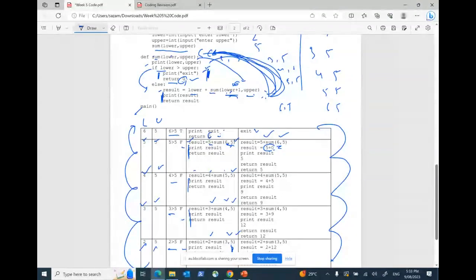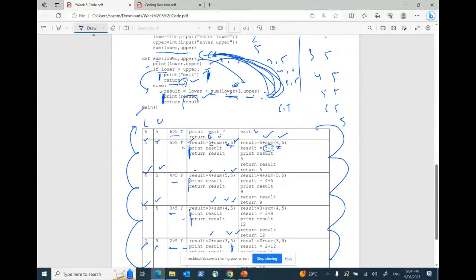And then I'm saying, now once it is done, all the operations under that particular sum function need to be solved, because this has been pushed already in the memory. So that needs to be executed. So what is it saying? It is saying print result, which is 5. Yes or no? It is going to print result, and it is also returning that result.